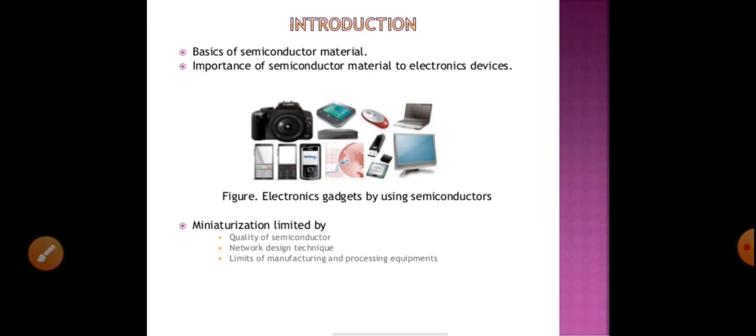So we have to learn why transistors are made up of silicon, germanium, GaAs only. Why are we concentrating only on semiconductors, and not on aluminum, gold, and other metals, or insulating materials?